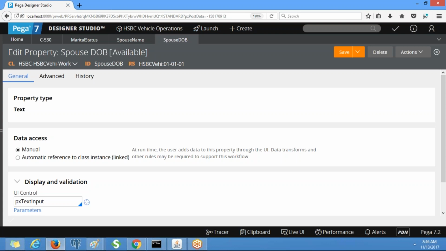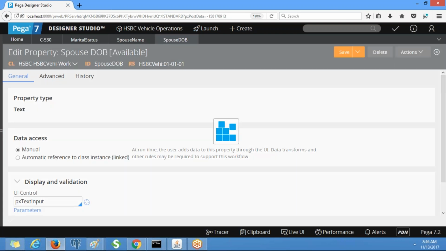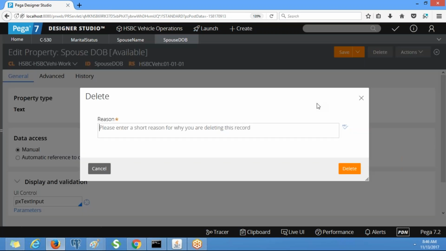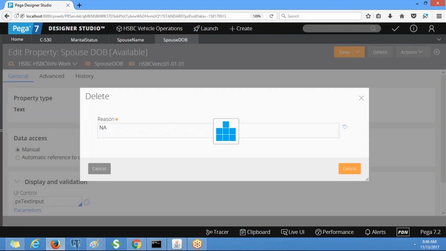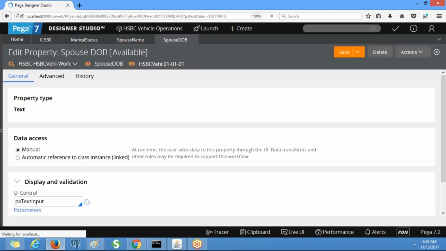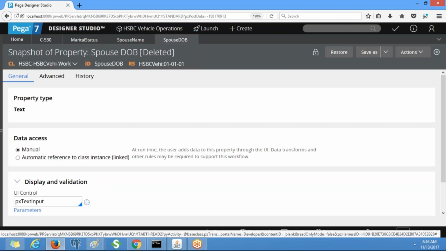For date of birth, we need to select the property type as date. Once we create the property, we cannot change the property type. If you want to change it, we need to delete this and create a new one.